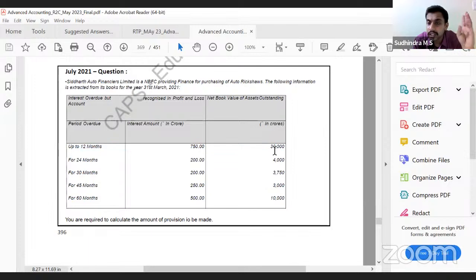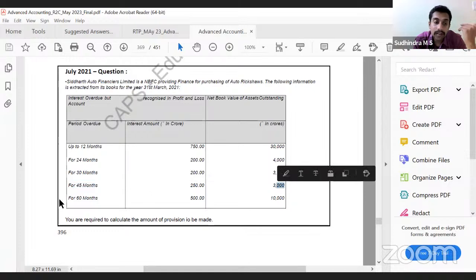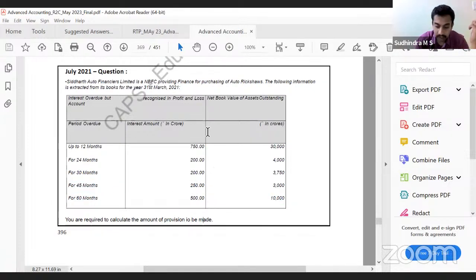Percentage. Tell me the 24 months. 10%. 30 months. 40%. 5 months. 70. 90%. That's 100. Correct. That's all. These are the questions that can be asked in NBFC.